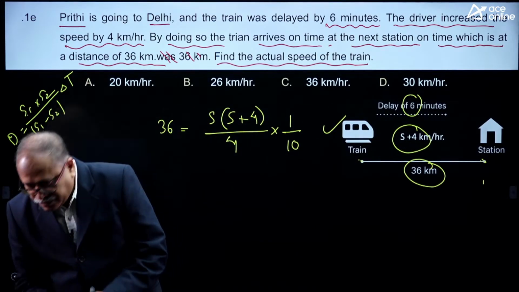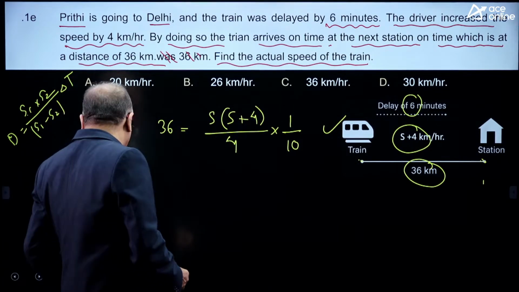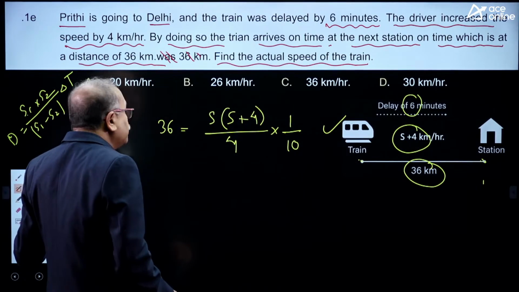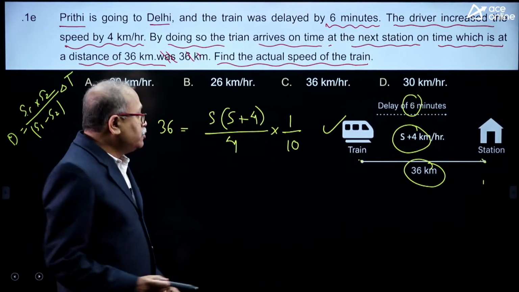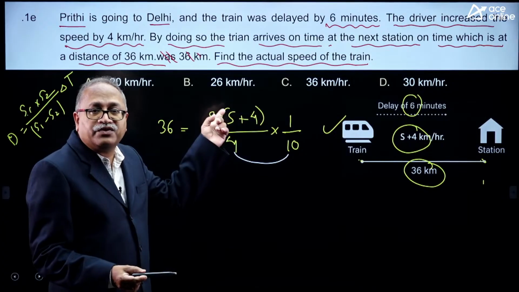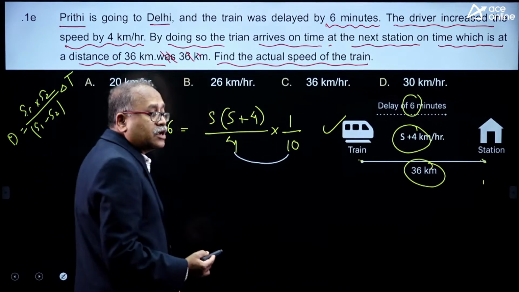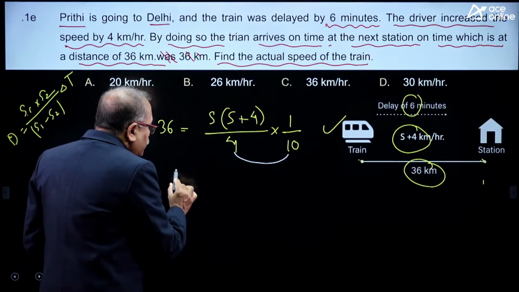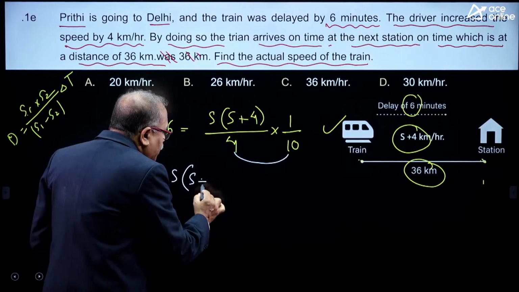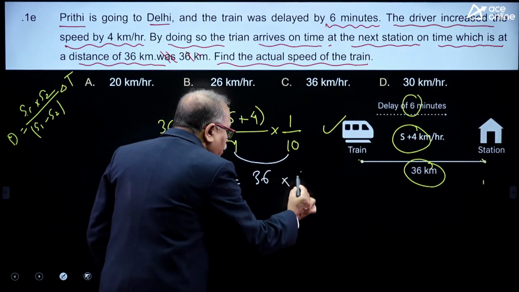Anyone answered it? Okay. So, this is what my job is done. Now, here look at this one, this is 4 into 10, that is 40. I took it from a previous question of RRB. So, 4 into 10, that is 40. So, I am getting over here s into s plus 4, which is equal to 36 into 40.